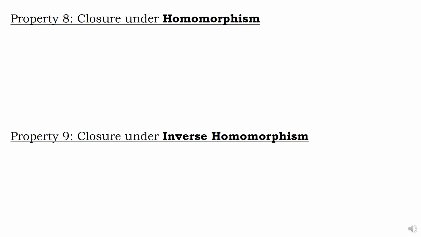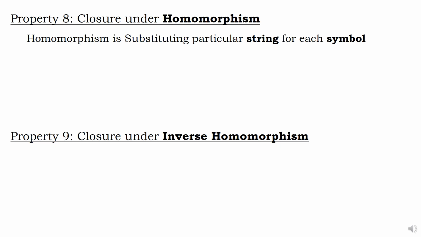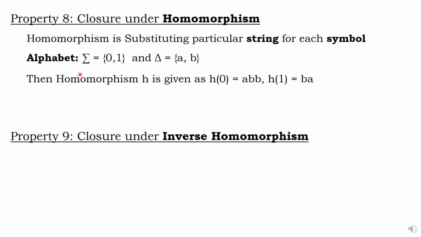The last few properties. Closure under homomorphism. Closure under inverse homomorphism. What is that homomorphism? It is something like substituting a string for each symbol. There is a symbol 0. It is related to a string of these letters. One is a symbol. It is also related to a string of this fellow. For example, 0 is homomorphism with A, B, B. For example, 1 is homomorphism with B, A.